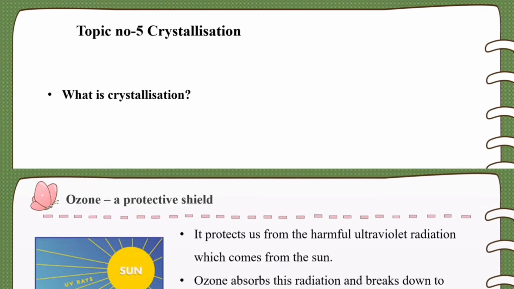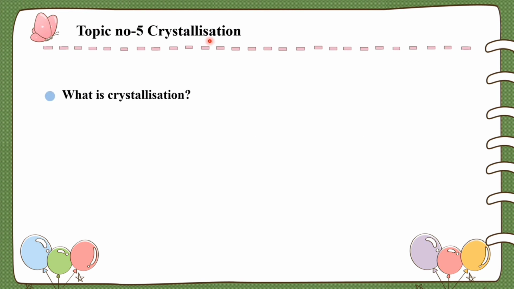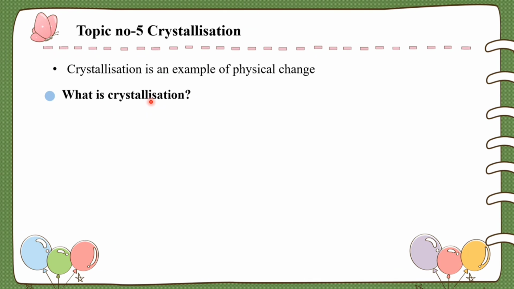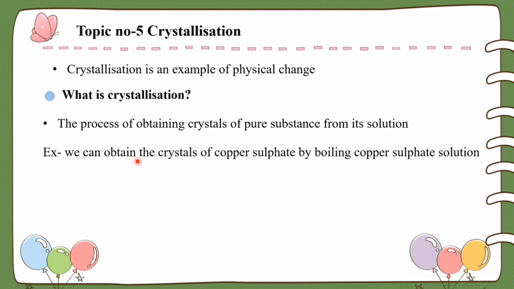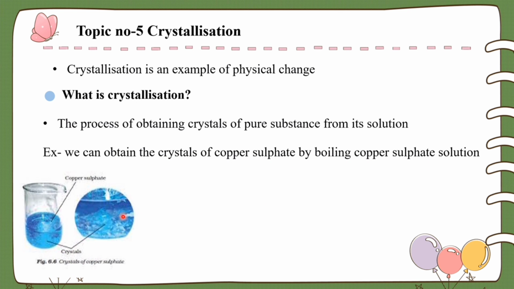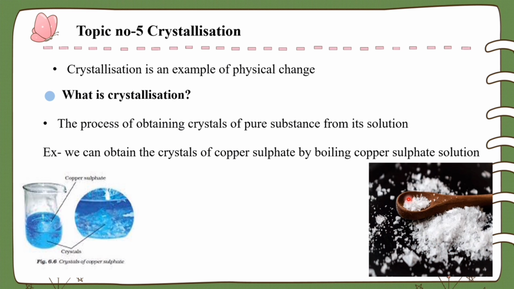Topic number 5, crystallization. Is crystallization a physical change or a chemical change? Crystallization is an example of a physical change. What is crystallization? The process of obtaining crystals of a pure substance from its solution is called crystallization. For example, we can obtain crystals of copper sulfate by boiling copper sulfate solution. Another example is salt, which can be obtained by evaporation of seawater. Both salt and copper sulfate are examples of the crystallization process.